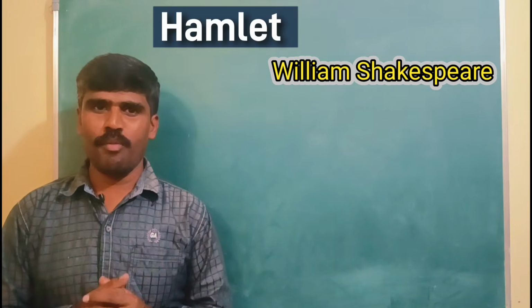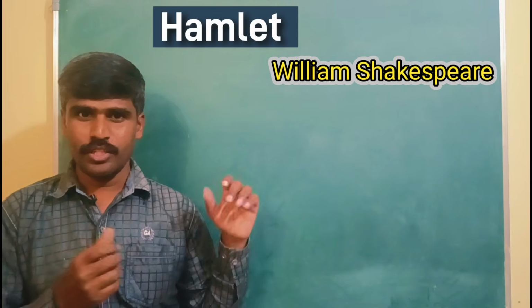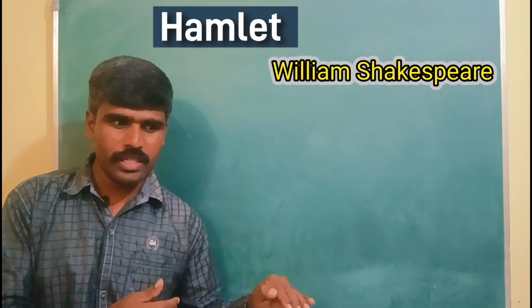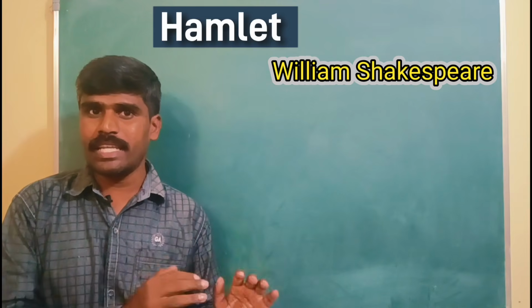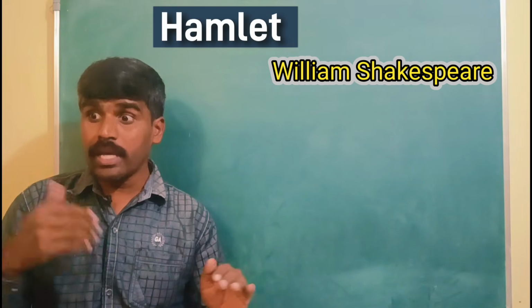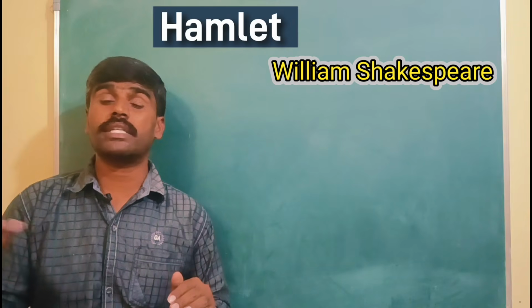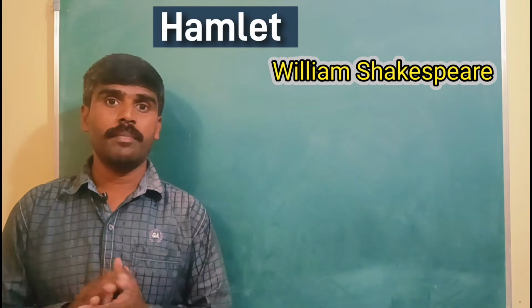And during the performance, when the murder scene plays out on the stage, wherein we see a king being murdered by his own brother, King Claudius suddenly becomes panicked and starts walking out of that place.